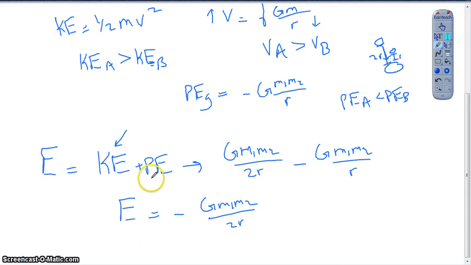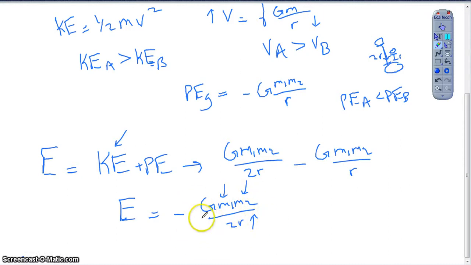Again, it is not given on an equation sheet, so you do have to be pretty comfortable getting there. But it is a very powerful equation for us because the energy, the E over here, represents the total mechanical energy. And from this, it's very clear to see if the satellites have the same mass and the Earth has the same mass, then as the radius increases, once again, this quantity would decrease.